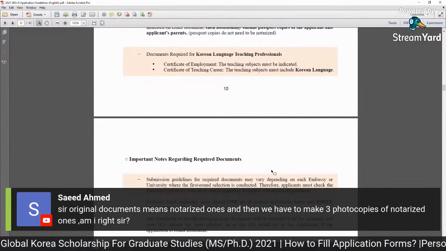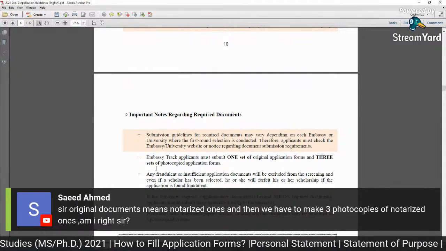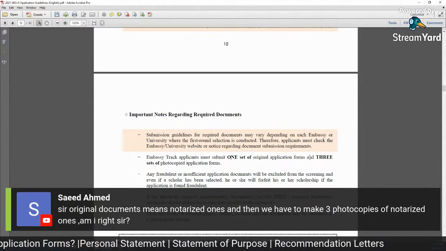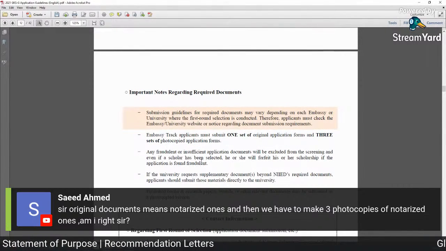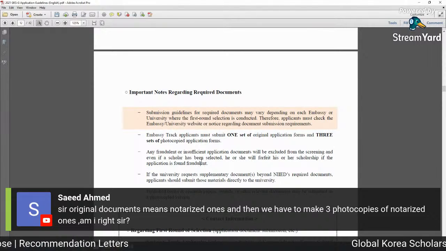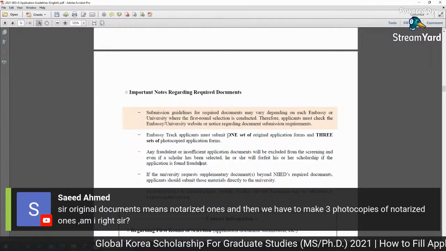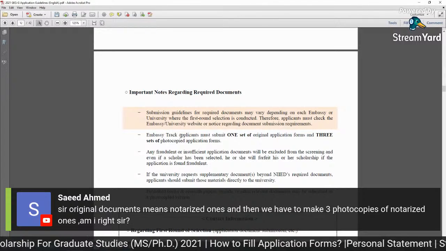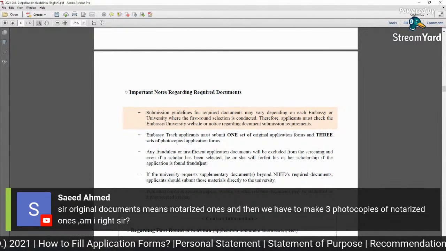If you are an embassy track applicant, you must submit one original application form and then three photocopied application forms. This is for the application forms, right? Not the copies. So all copies should be notarized. This is just for the forms, form 1, form 2, form 3, form 4. Okay, so the photocopies should be notarized, all four. So there is a difference between certificates and the forms.